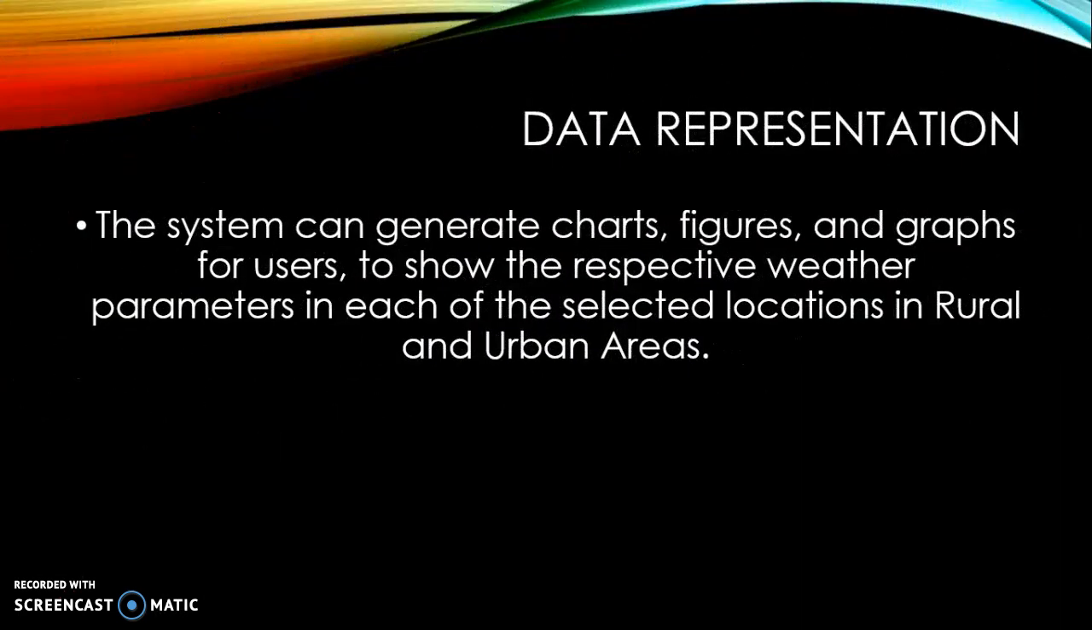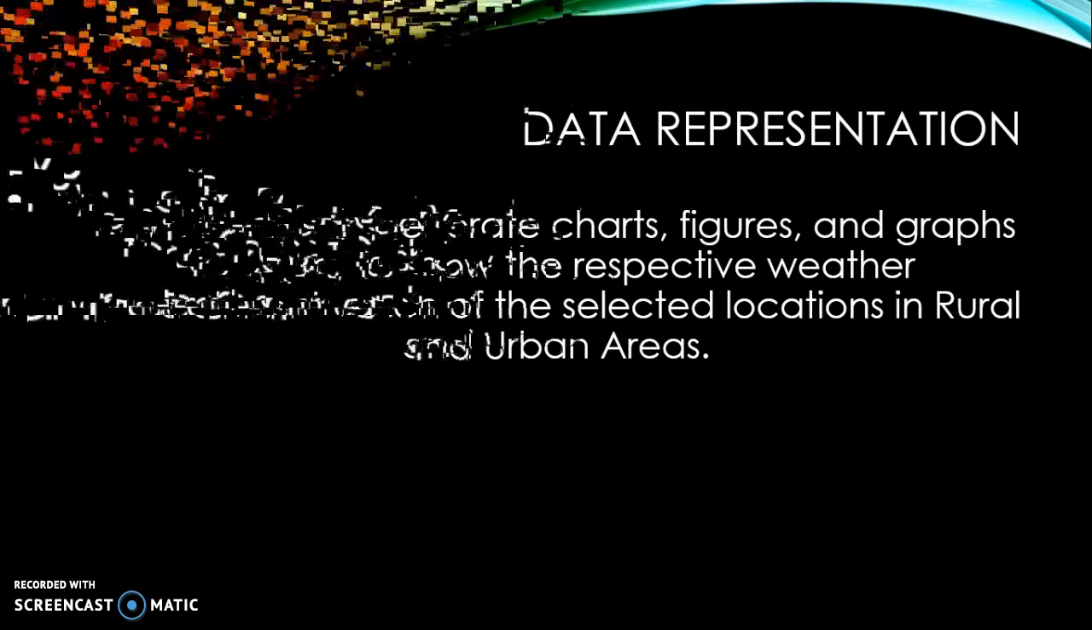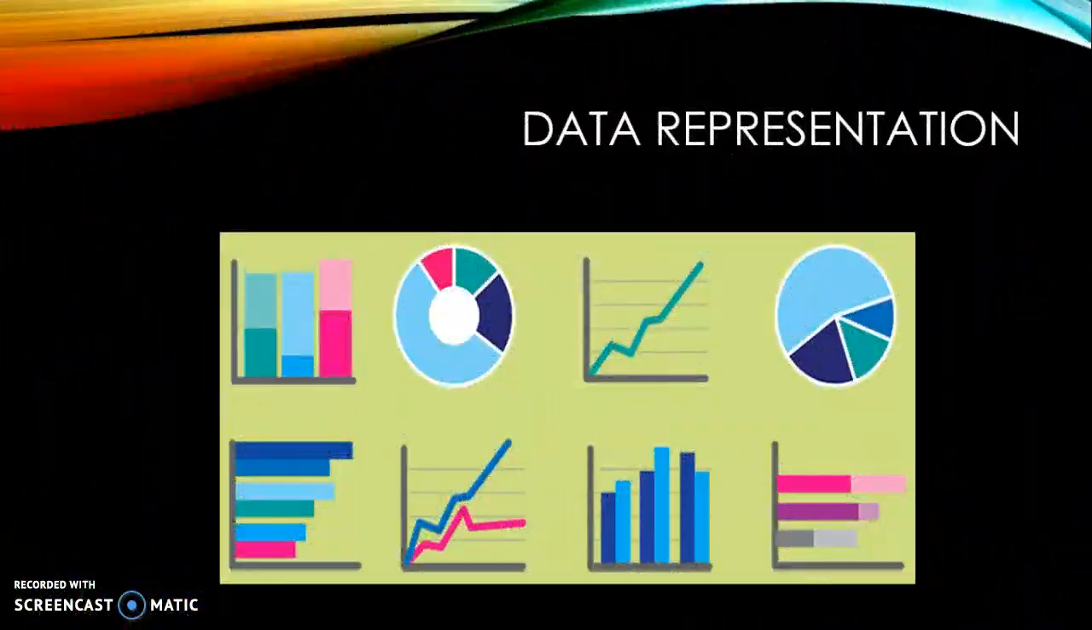For data representation, the system will be able to generate charts, figures, and graphs for users to show the respective weather parameters in each of the selected locations in rural and urban areas. These are some examples of the data representation.